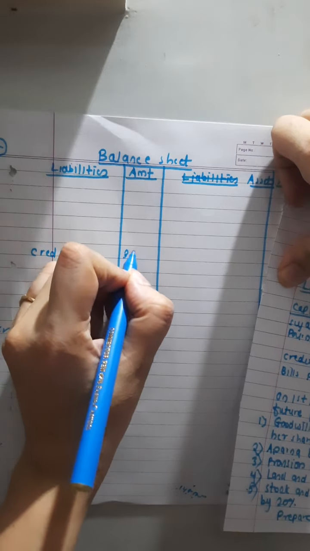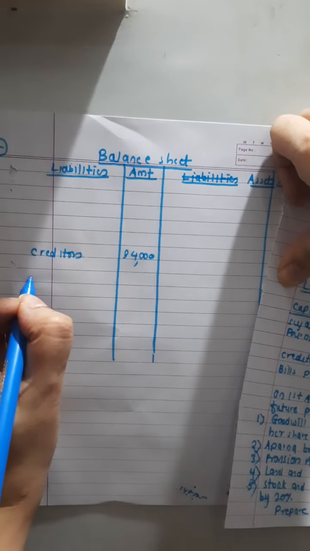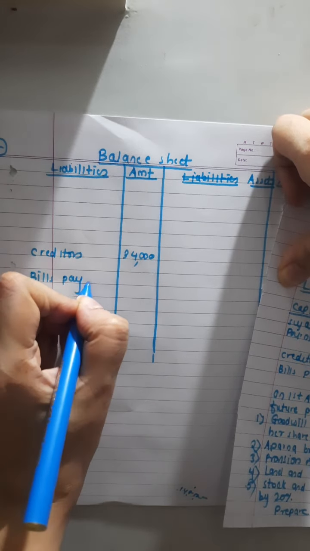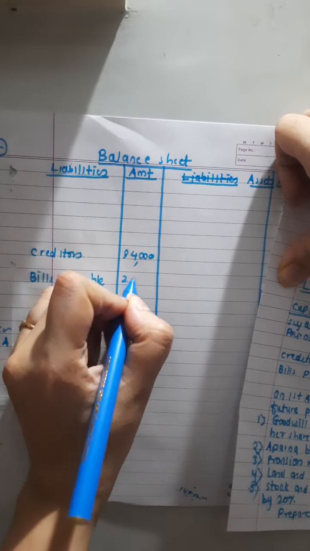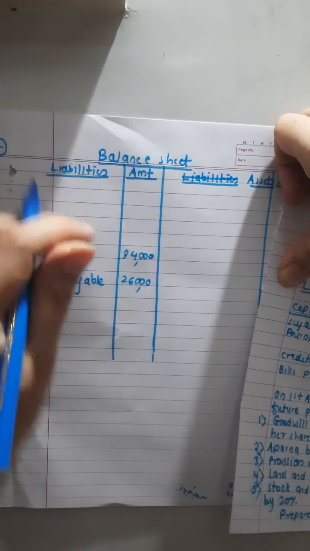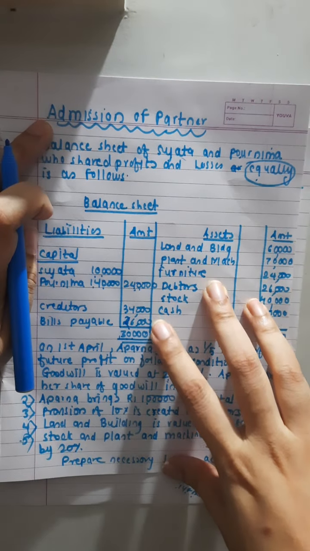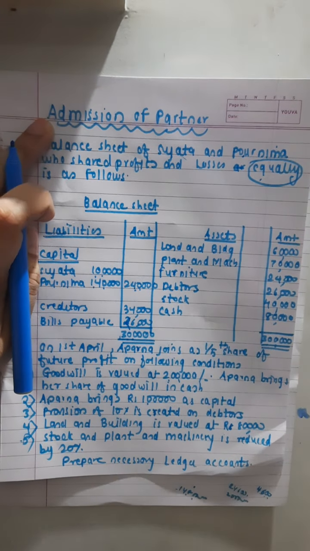34,000. Put 0 with proper commas. And bills payable, what is the amount? Bills payable amount is 26,000. See, I have recorded the amount in the question, whatever was given in the question. So like this, my liability side is over.